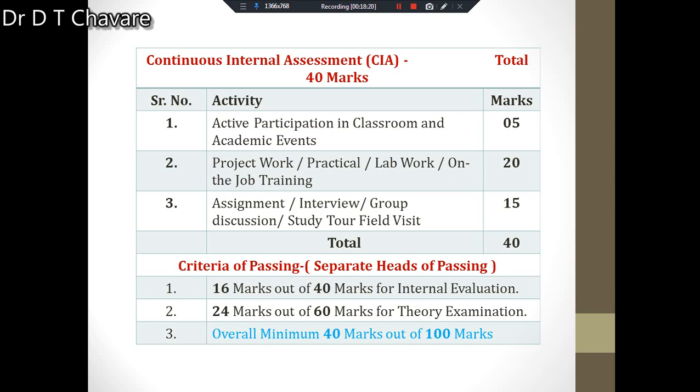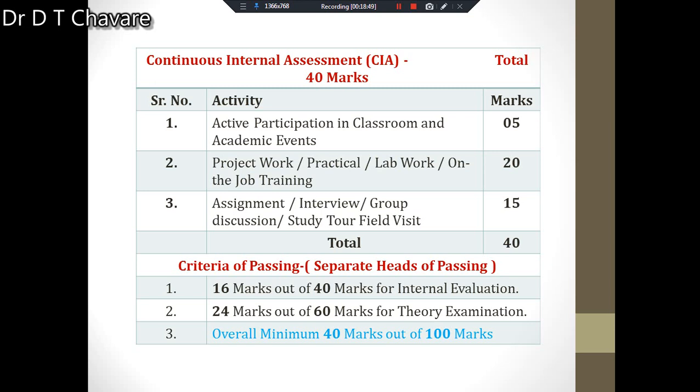Now what is the criteria of passing? Don't forget, you have to understand and know clearly. You have to pass separately. It means that there are separate heads of passing. In CIA you should get minimum marks for passing, and in the written theory exam also you have to get minimum 40% marks. It means, what is the criteria?